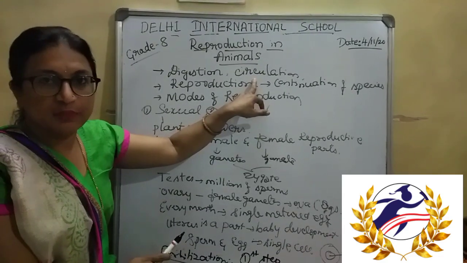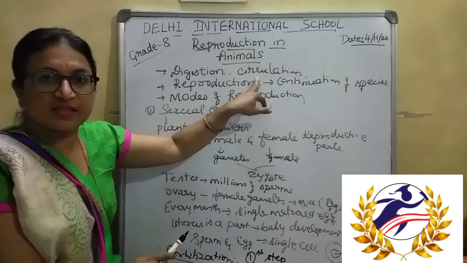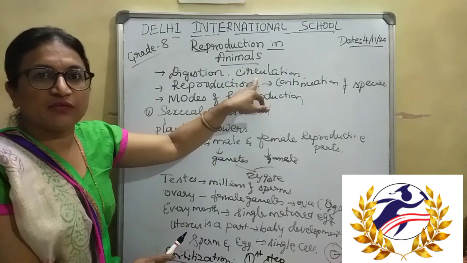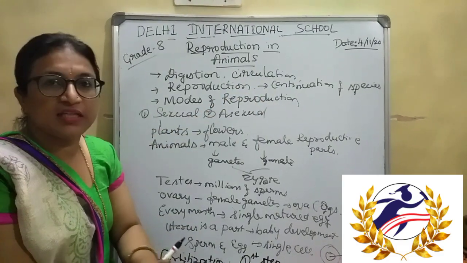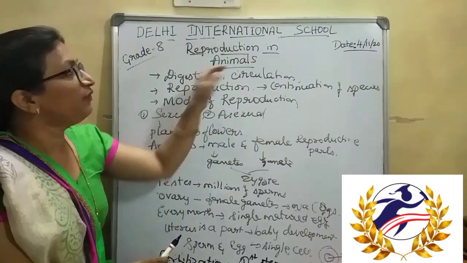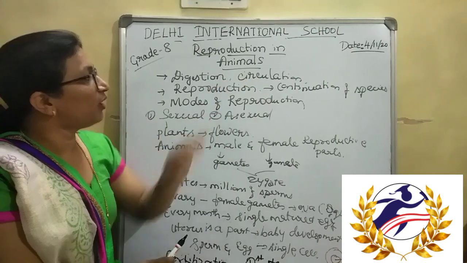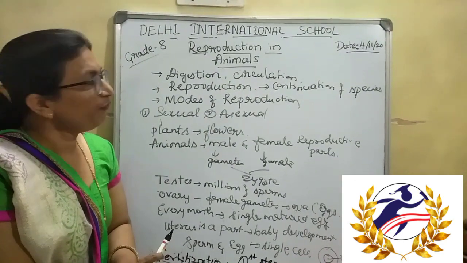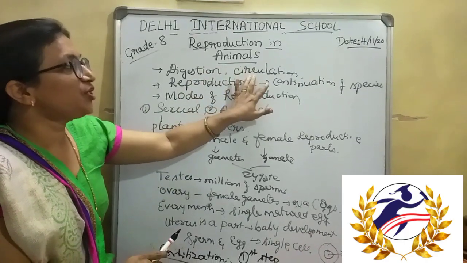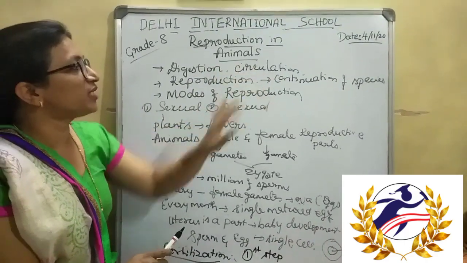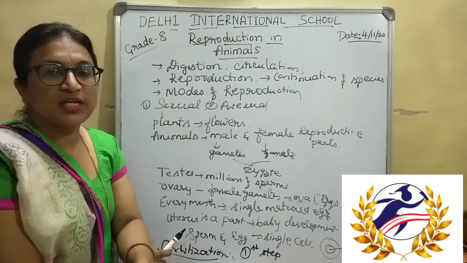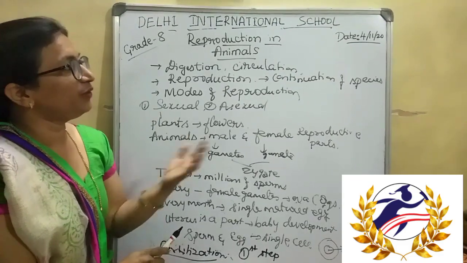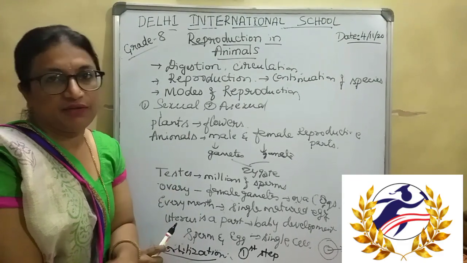For the excretory system, kidneys are there. For the nervous system, nerves and brain are there. So living organisms have different parts to carry out different functions. These carry out the most essential functions in our body, which help in the survival of all living organisms.